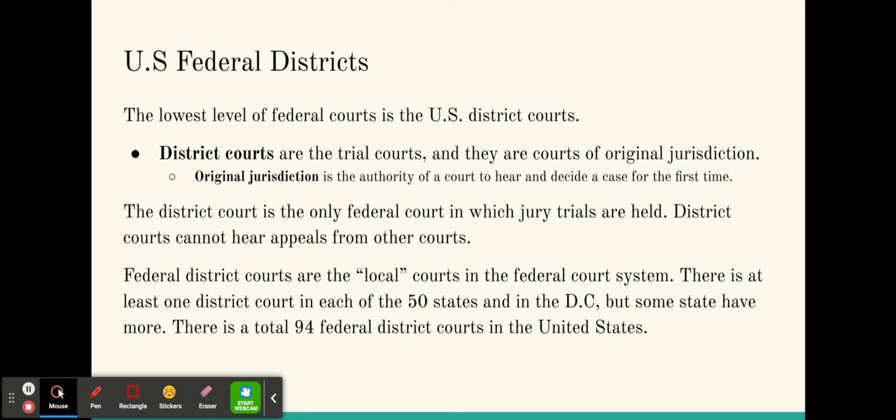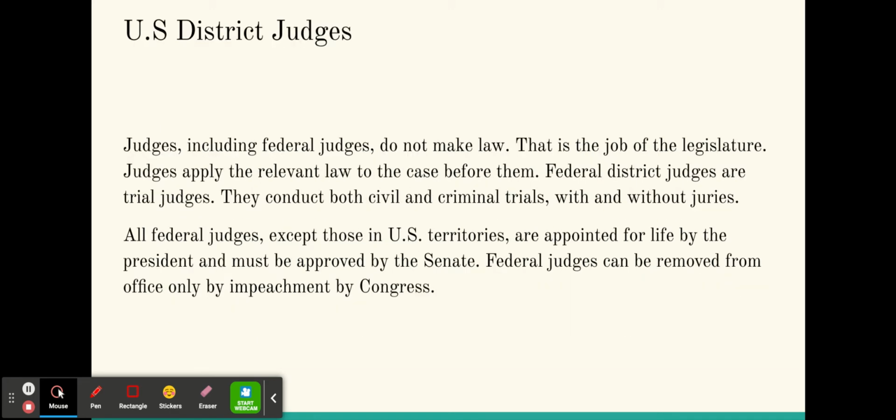Federal district courts are the local courts in the federal court system. There is at least one district court in each of the 50 states, as well as Washington, D.C., which is called the District of Columbia. But some states have more. There are a total of 94 federal district courts in the United States.